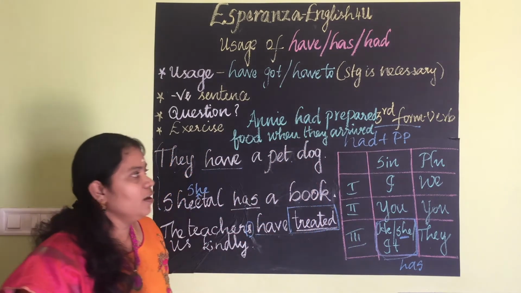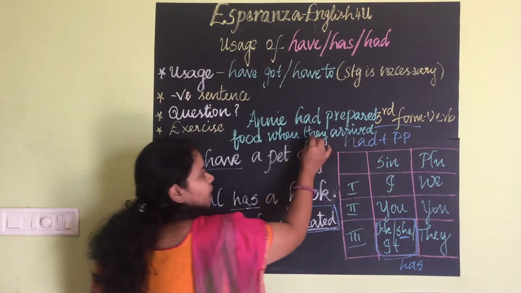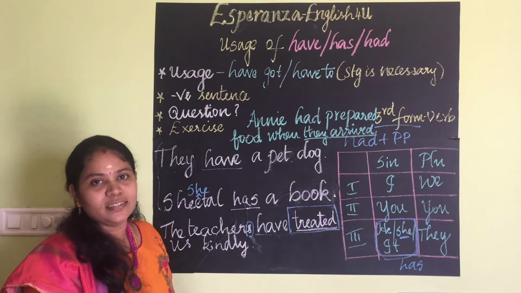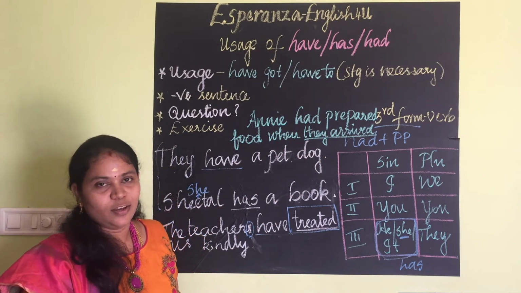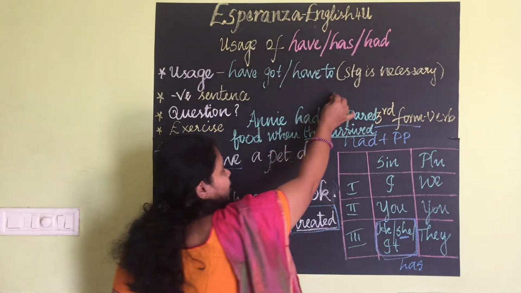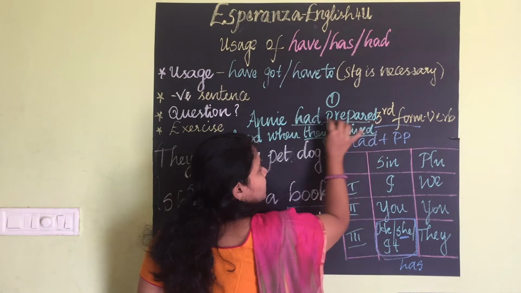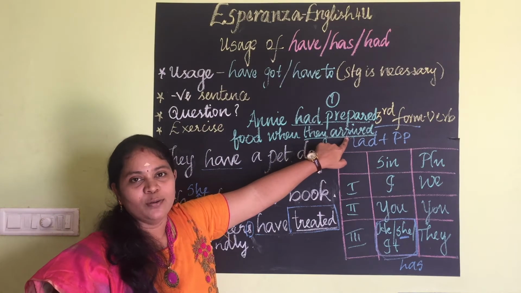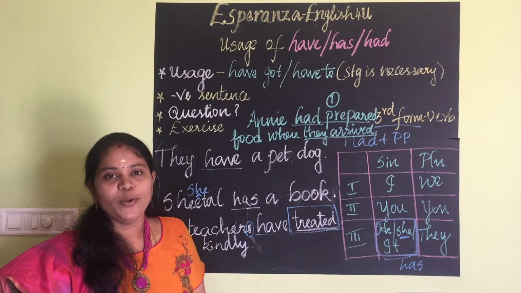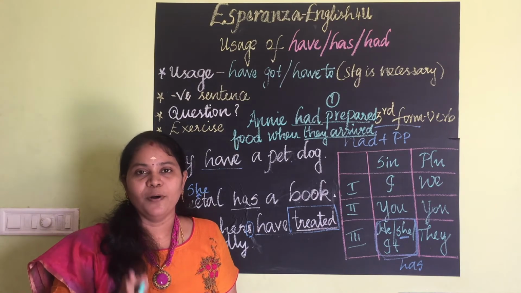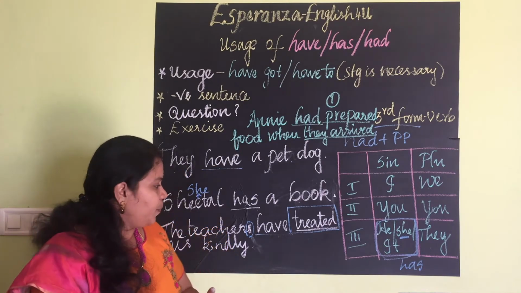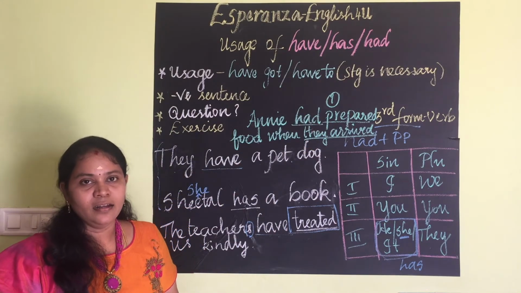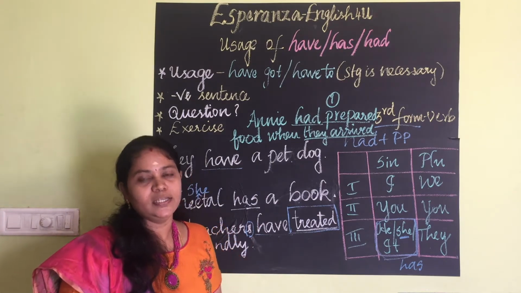Annie had prepared food when they arrived. So when they arrived, just now they arrived. This is the second completed action. Before that itself, she had prepared food. Annie had prepared food. This is the first action, it is completed. There we have to use past perfect tense. For the second action, they arrived, we have to use the past tense. This is the difference. Hope you have understood where to use past perfect tense. Clear? So present perfect, past perfect, have, had. Clear?